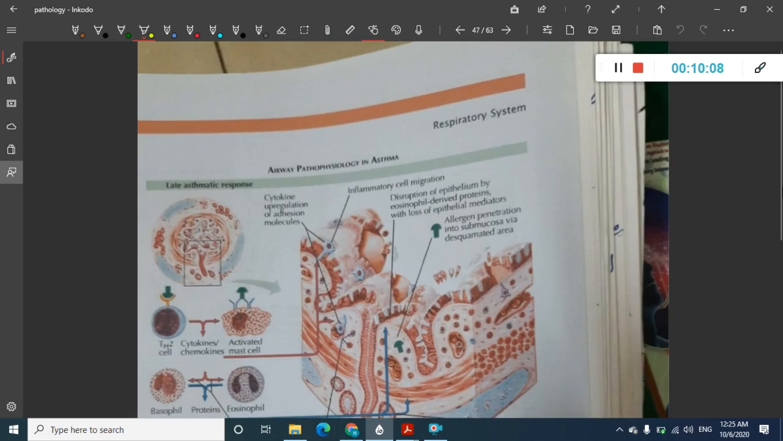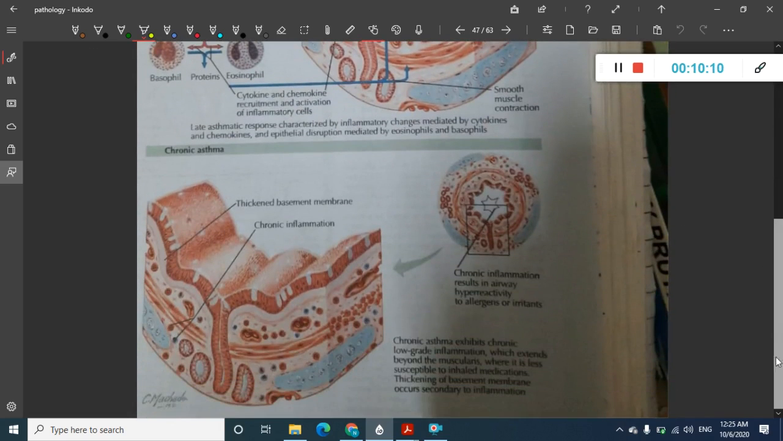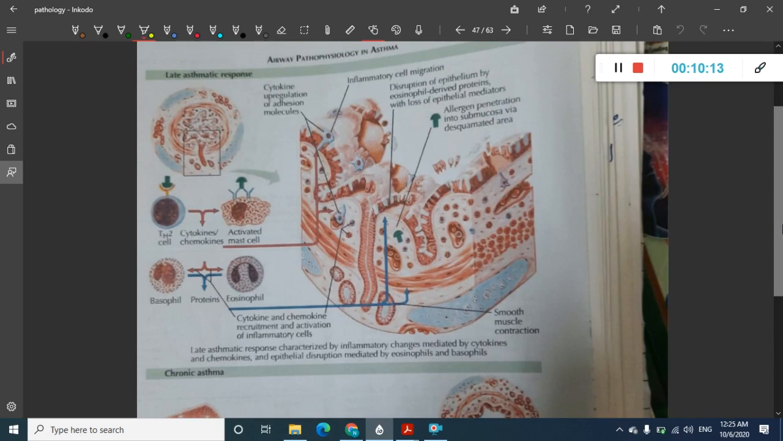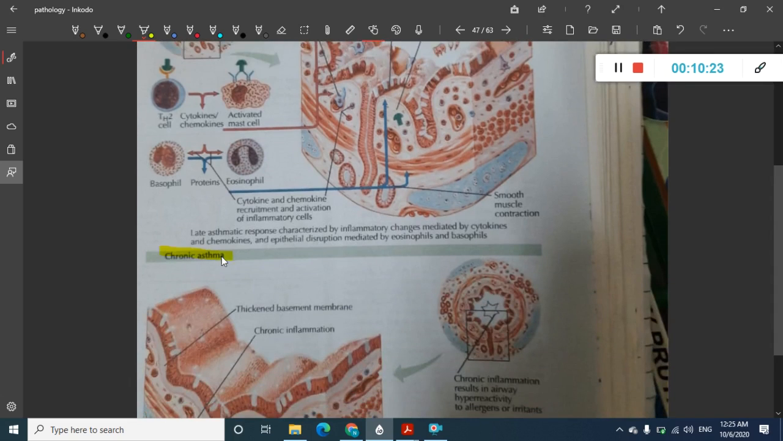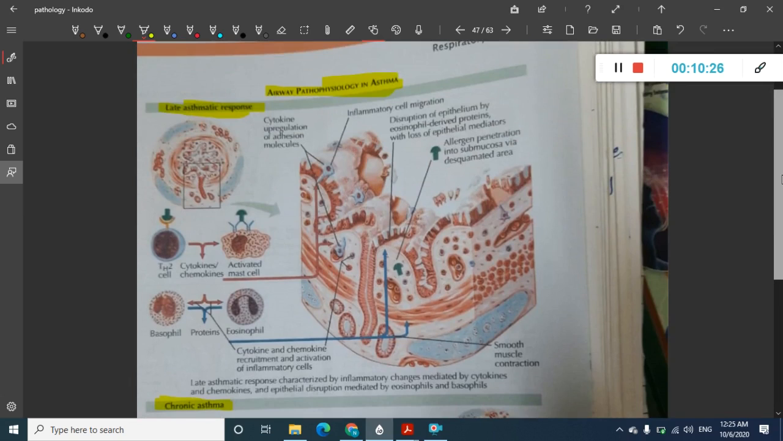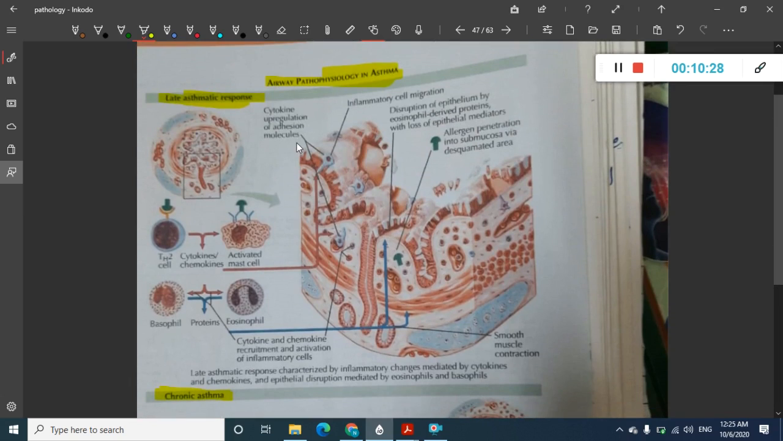Now there are two responses which occur in asthma pathophysiology. One, we have the late asthma response. Second, we have chronic asthma. In late asthma, that is not in the early phase but in the late phase of asthma, T helper 2 cells activate mast cells. These mast cells release the inflammatory mediators like cytokines and histamines. Once they are released, what happens?